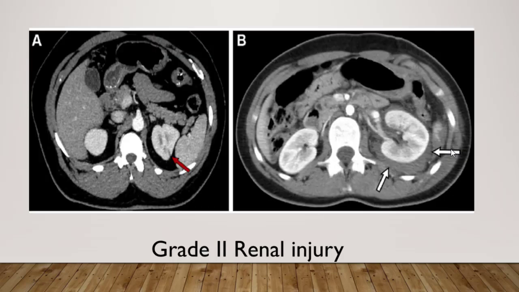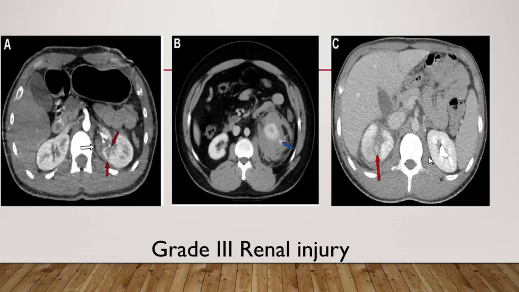Our second case says there is axial contrast CT image show a lucency less than 1 cm. It's very small, 1 cm in depth in left kidney, consistent with laceration, but there is no evidence of urine leak. For our second image, there is a perirenal hematoma. We can see here it's not lentiform, so it's not a subcapsular, no mass effect on the renal parenchyma. So that's a grade 2 renal injury.